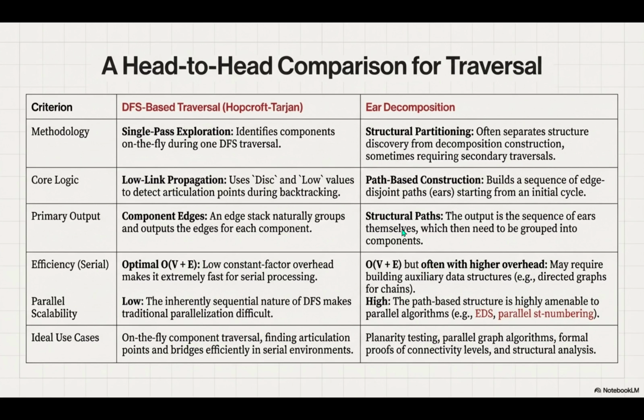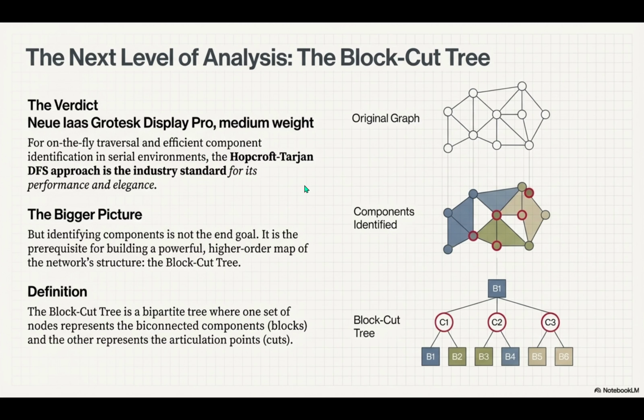Now, we found the blocks, we found the cut nodes. It feels like we're done, but this is actually the entry point to a higher level of analysis. It is. This is the payoff. The block cut tree. The BCC graph. Exactly. It's a high-level topological map that, well, it linearizes the connectivity of your entire network. What does that mean? It linearizes it.